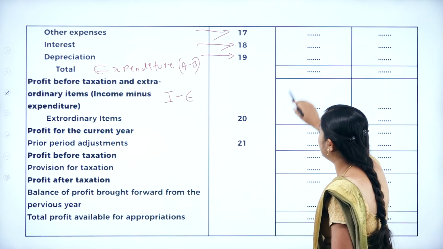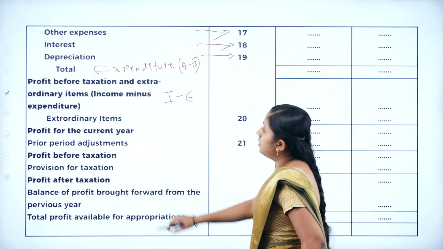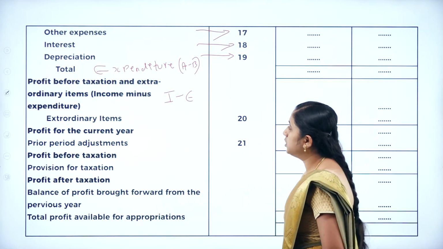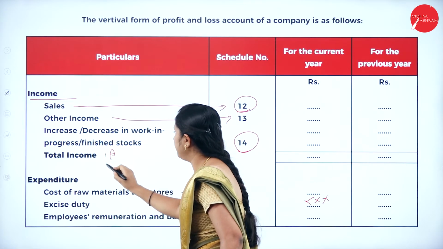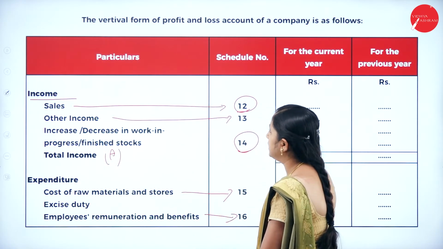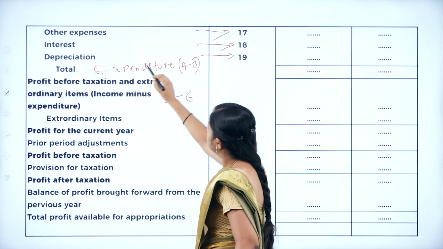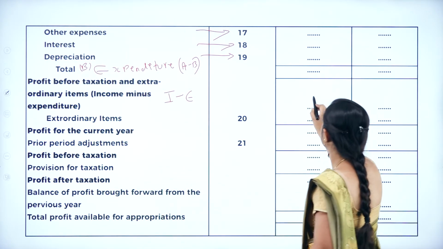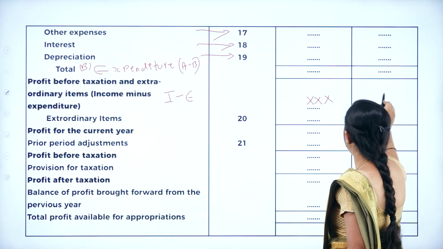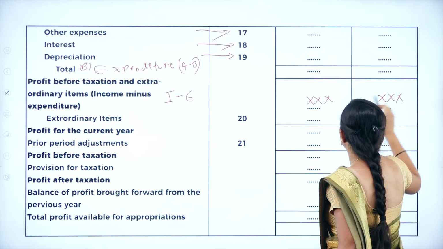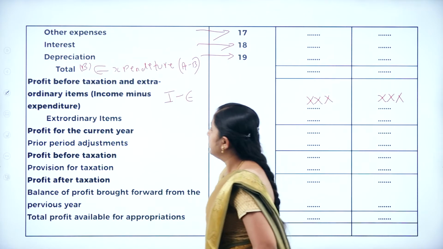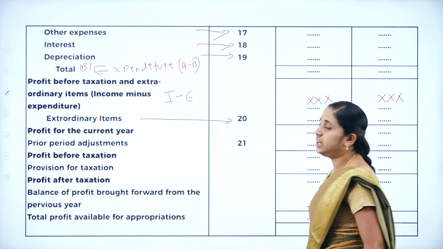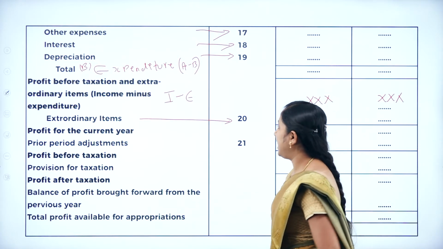So, total expenditure. For the profit before taxation and extraordinary items, you need to consider total income, that is A minus B. This is B. So, the result is profit before taxation and extraordinary items. Next, any extraordinary items. Just prepare schedule 20 to know the extraordinary items.